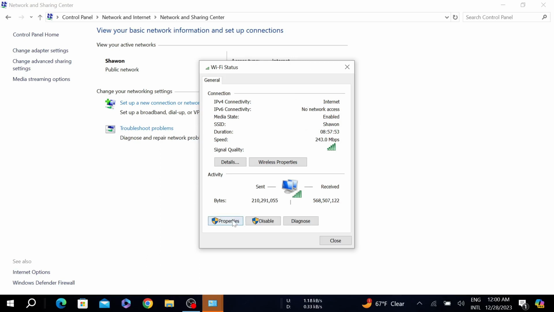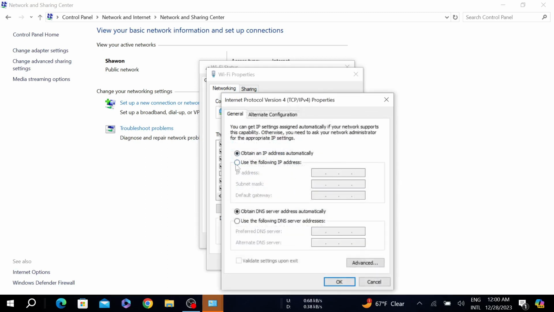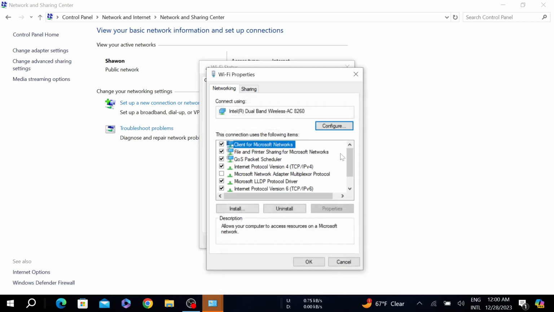After that, just select the properties here, and now here you can see internet protocol version 4. Double click it to open and make sure this option is selected: obtain an IP address automatically. After that just click OK and see if the problem is solved or not.